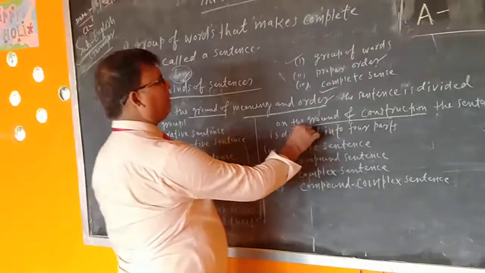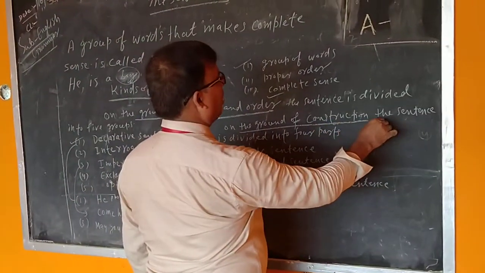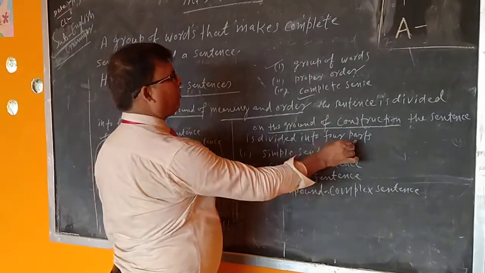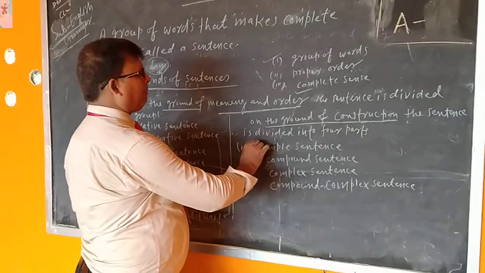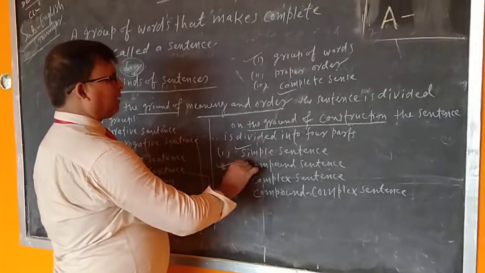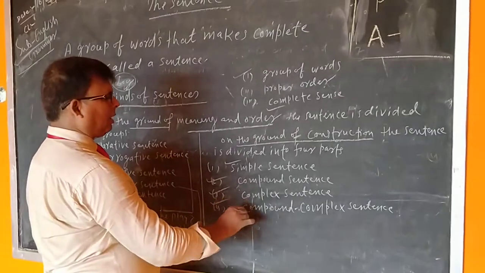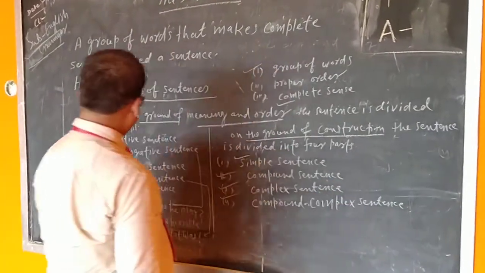On the ground of construction or formation, the sentence is divided into 4 parts. First, simple sentence. Second, compound sentence. Third, complex sentence. And fourth, compound-complex sentence.